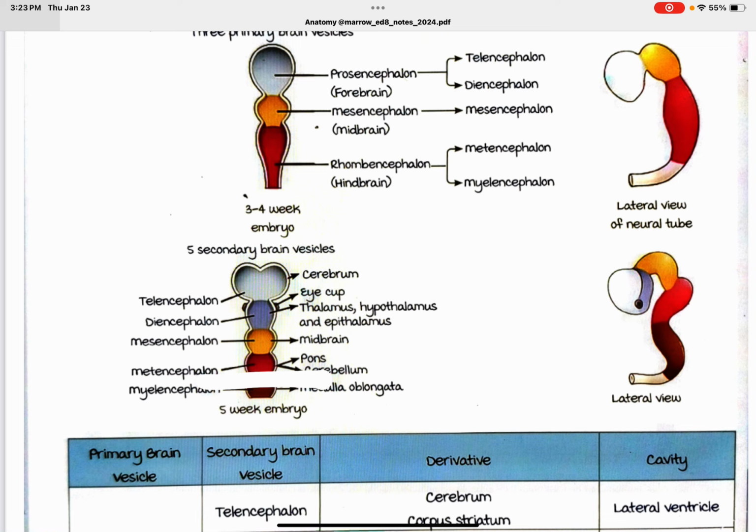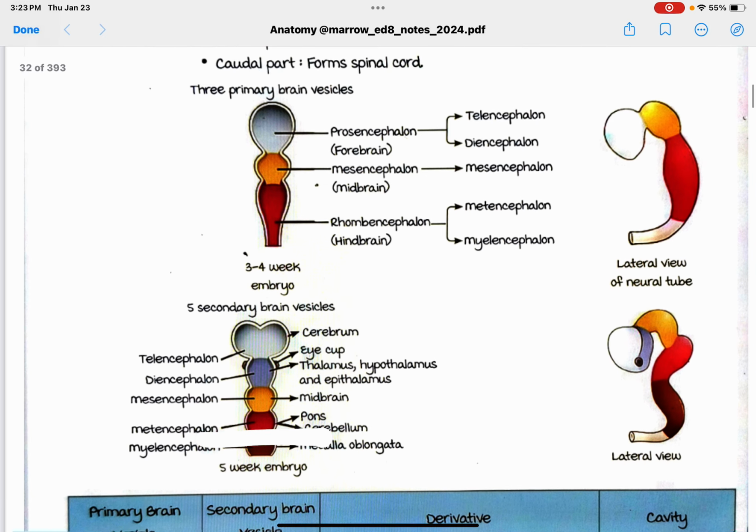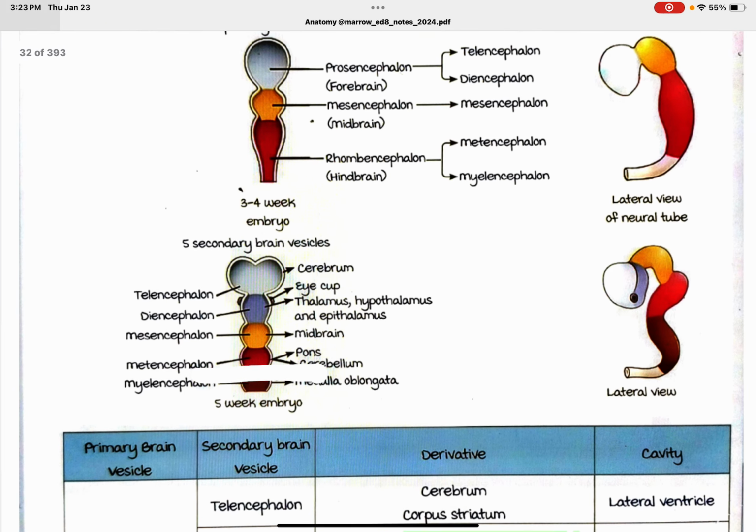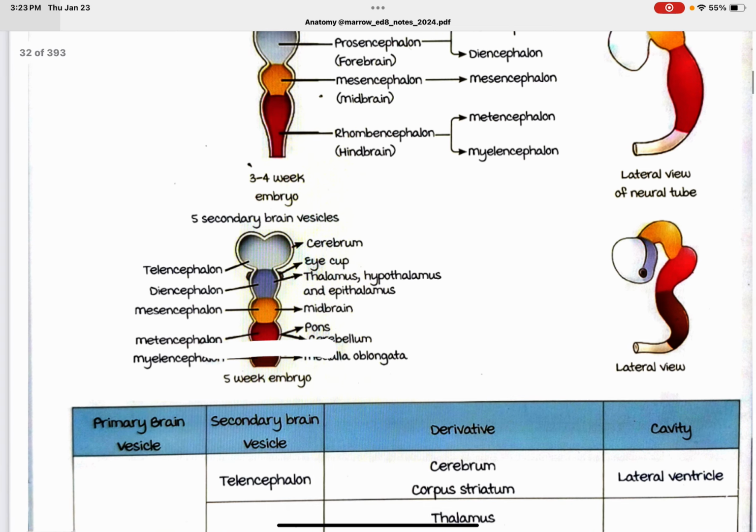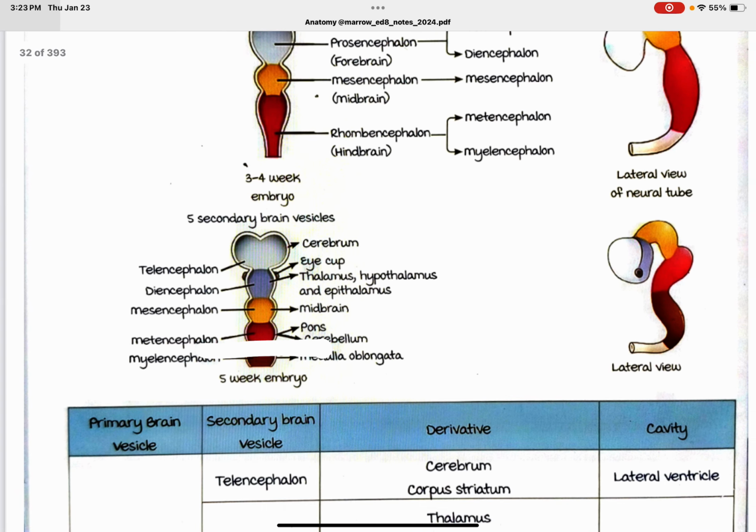You have the eye cup from the diencephalon. The diencephalon also gives rise to the thalamus, hypothalamus, and epithalamus. Then the mesencephalon will give rise to the midbrain, and in the rhombencephalon, the metencephalon will give rise to the pons and cerebellum, and the myelencephalon will give rise to the medulla oblongata.